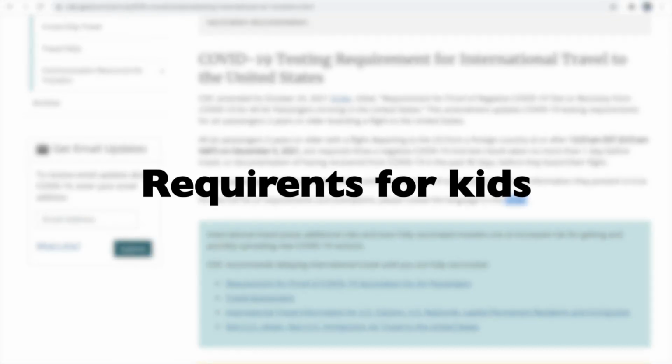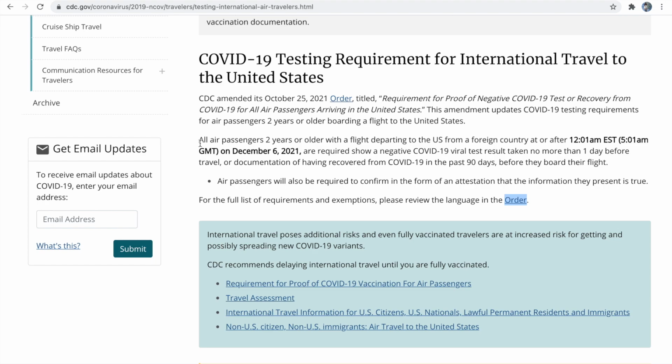So the next important question is, do we need to take the RT-PCR test for kids also? Kids under 2 years are exempted from taking this RT-PCR test, but kids 2 and above have to take their RT-PCR test and show a negative COVID-19 test report taken not more than 1 day before the travel.